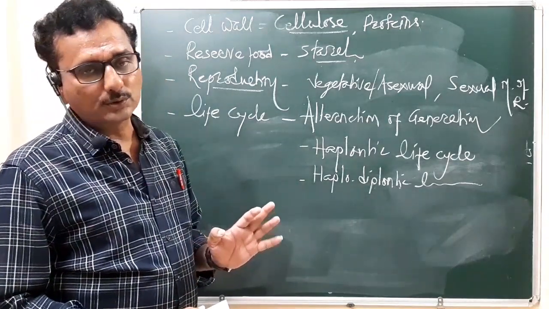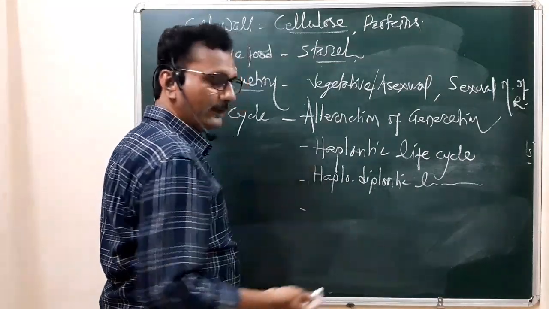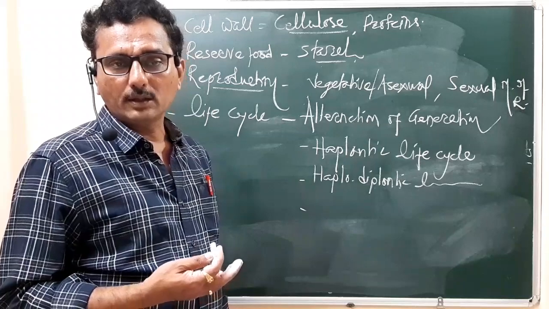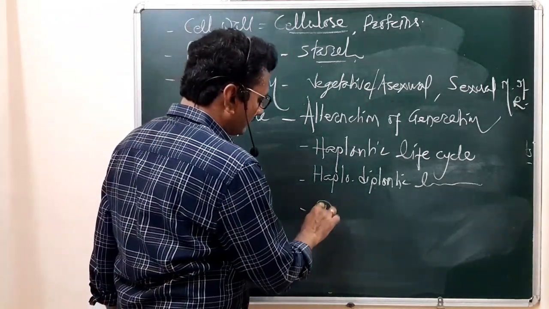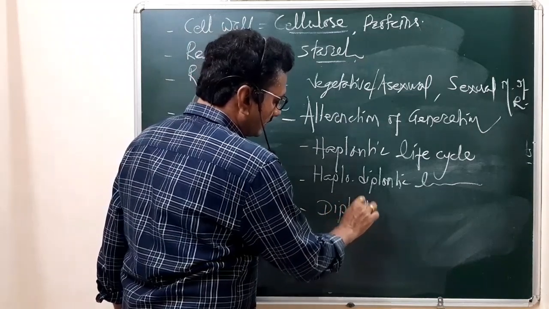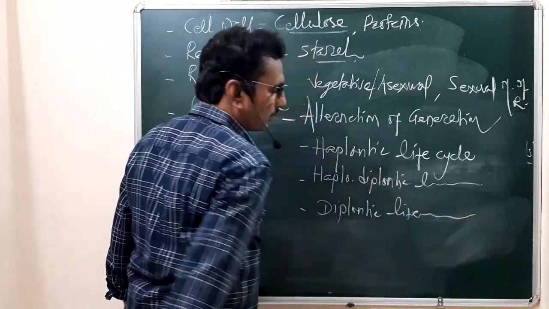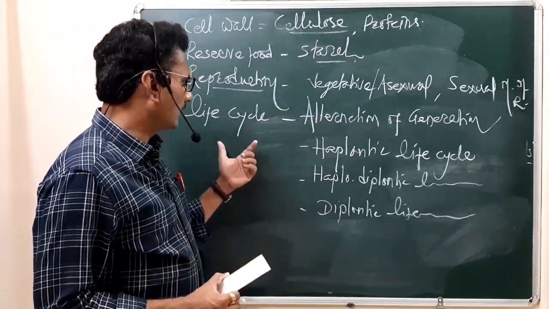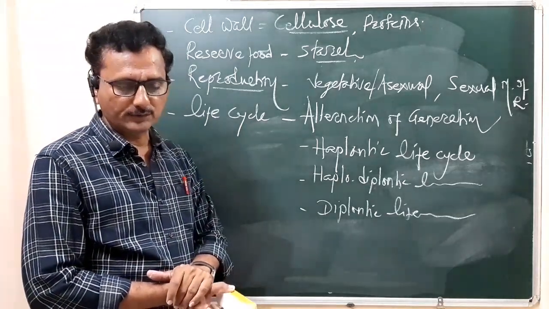Sometimes the diploid phase shows dominance, and that type of life cycle is called diplontic. In such types of life cycle, the algal members show alternation of generations.